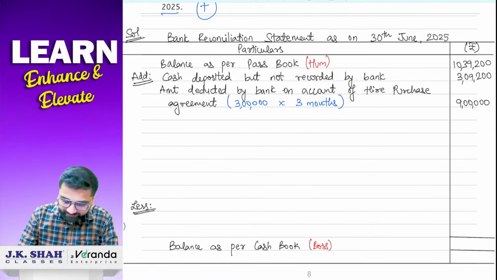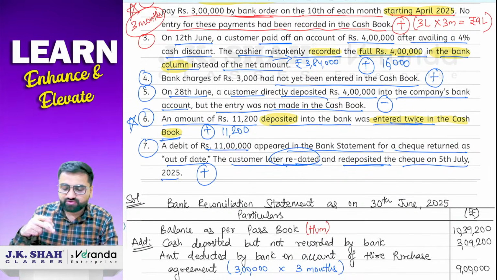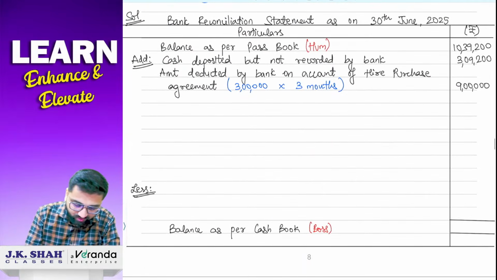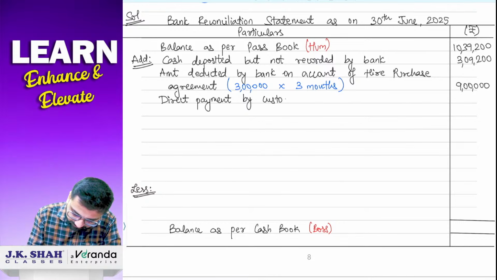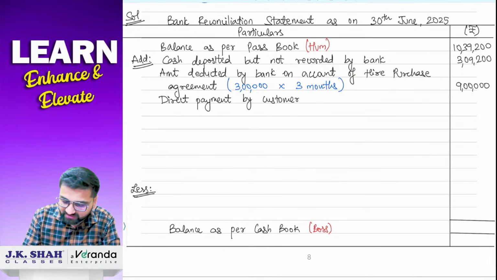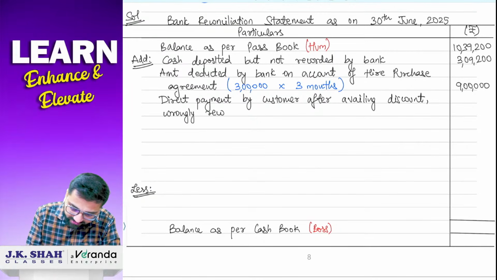Okay, बढ़िया. Next, point number 3, customer का discount वाला part है. So we have to just add 16,000 rupees. So we'll go to add column and then we are going to write down direct payment by customer after availing discount, comma, wrongly recorded in cash book.